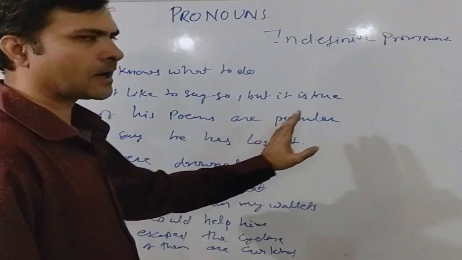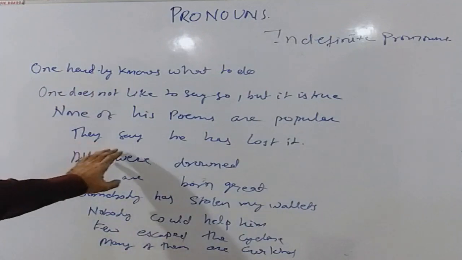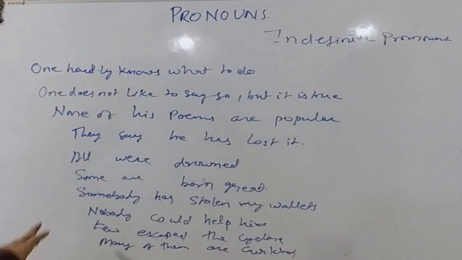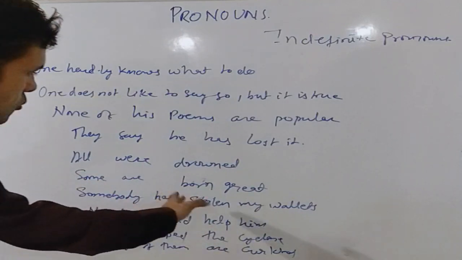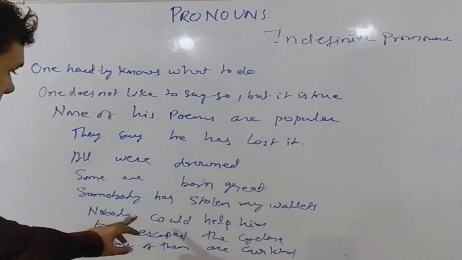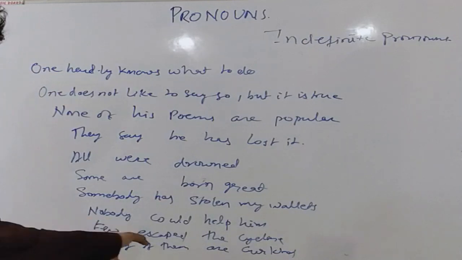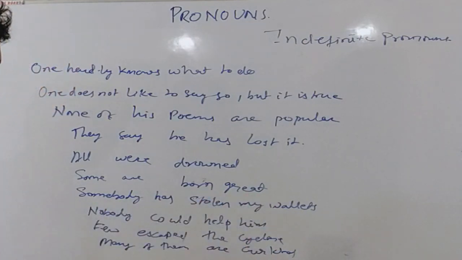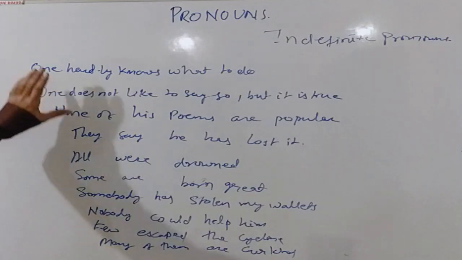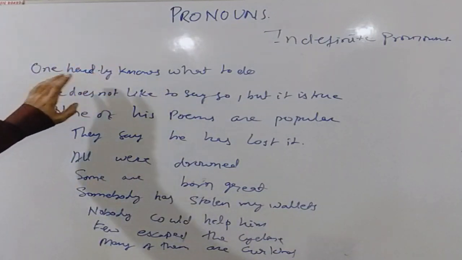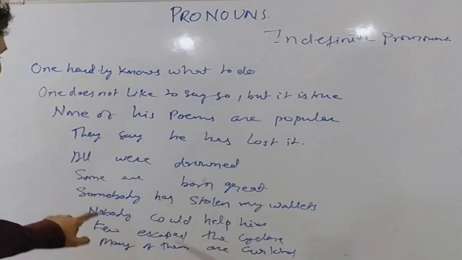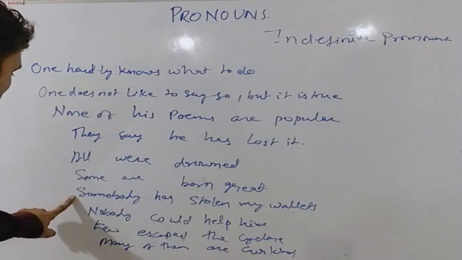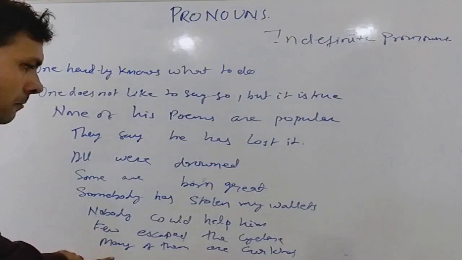None of his poems are popular. They say he has lost it. All were drowned. Some are born great. Somebody has stolen my wallet. Nobody could help him. Few escaped the cyclone. Many of them are Gurkhas. Now in these examples, the pronouns are one, none, they, all, some, somebody, nobody, few, many.